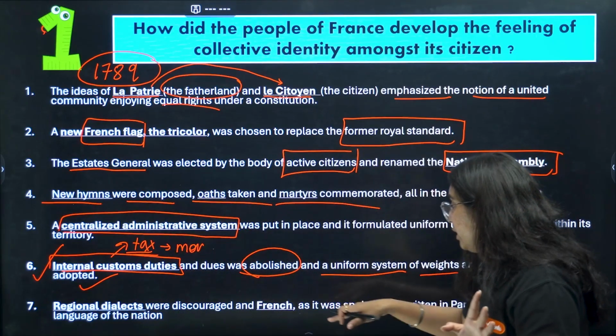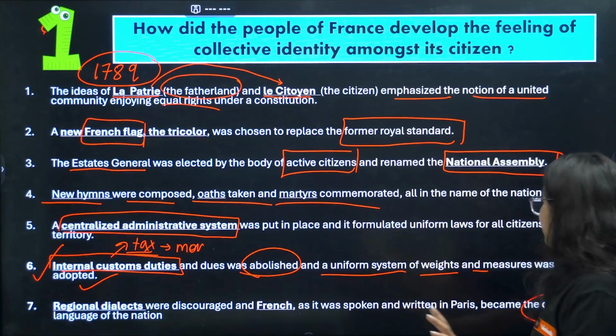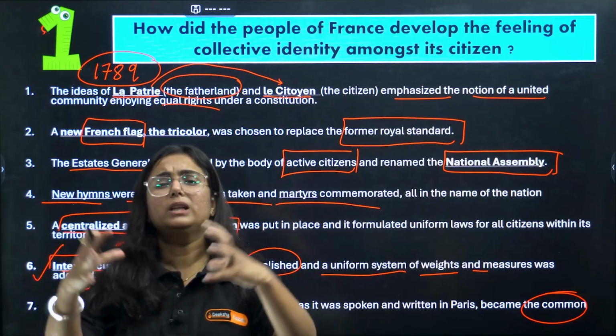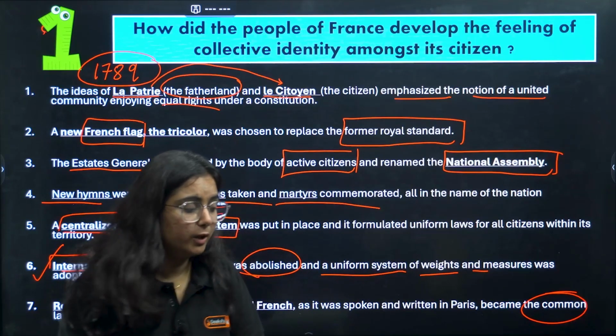They particularly encouraged the French language and made it the common language of the nation so that people can feel united. So this is a very important question. I'm just making you revise it within seconds.